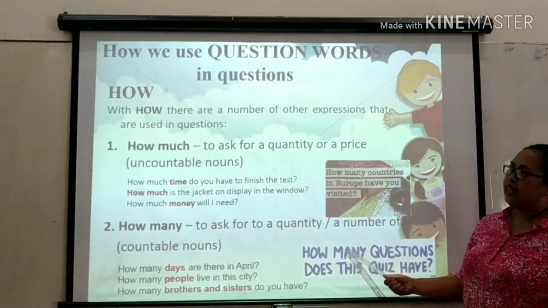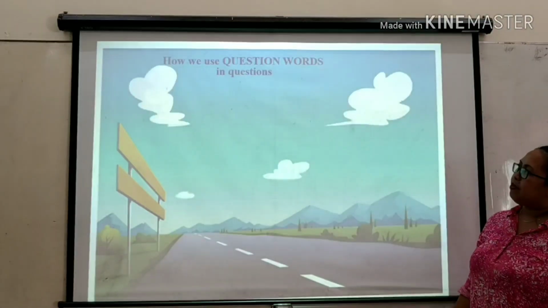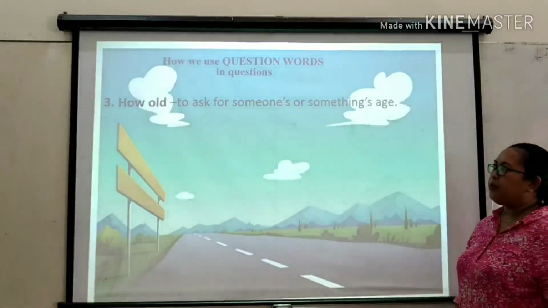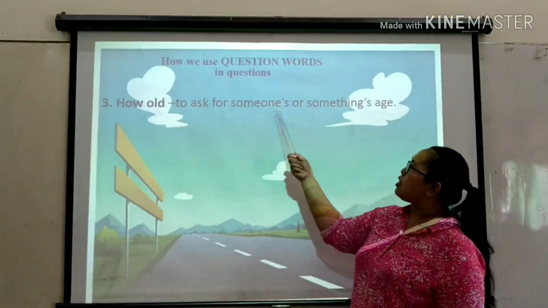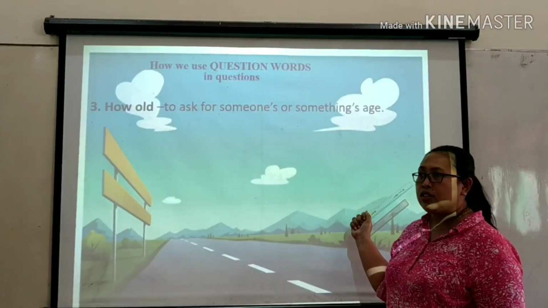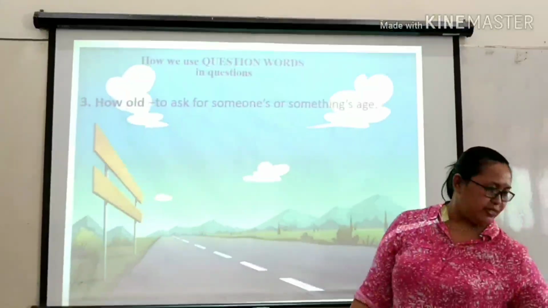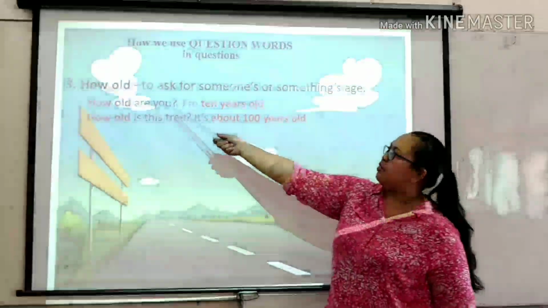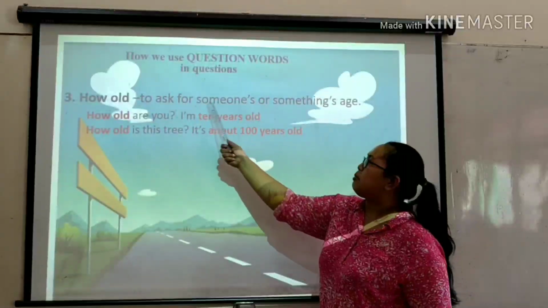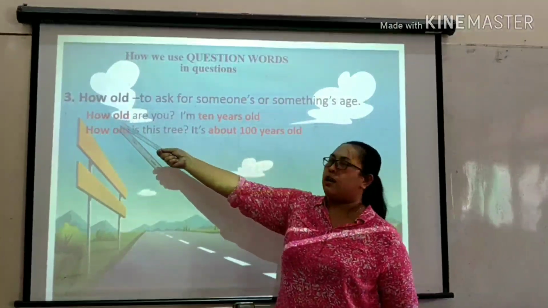Next, another form of how is how old. How old to ask for someone's or something's age. Ma'am, something has an age. Let's see. How old are you? I'm 10 years old. It means when you ask about the age, you have to use how old.